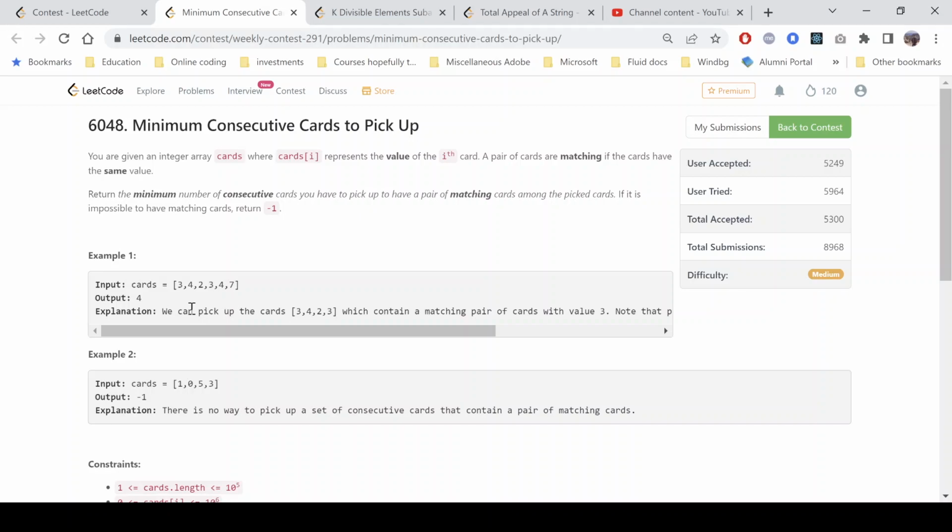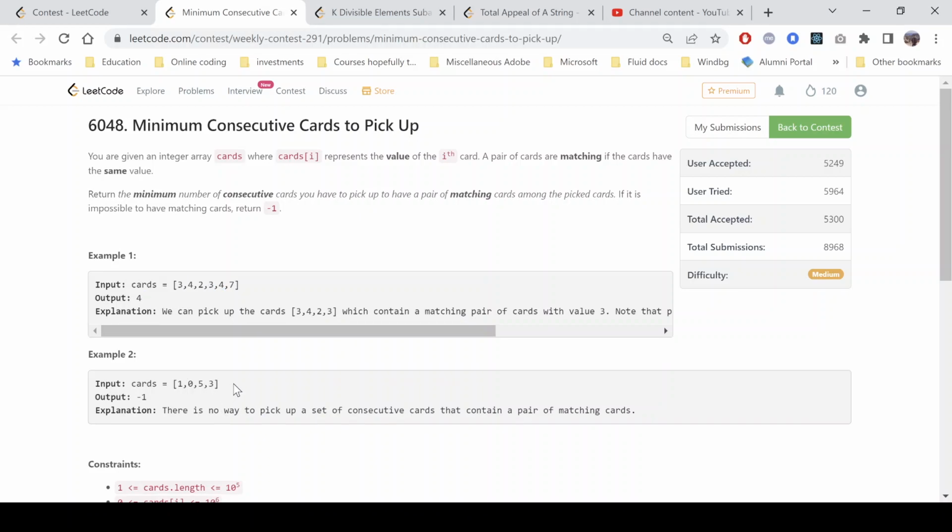If we look into this example, it says that we can pick up the cards 3, 4, 2, 3. That is this subarray 3, 4, 2, 3, because it has a matching card of value 3, and the length of this subarray will be 4. The second possibility is that we can pick the values 4, 2, 3, 4. In this case, the matching card is 4, and again the length of the subarray is 4. So both cases result in the subarray length being 4, so we return 4 as the answer.